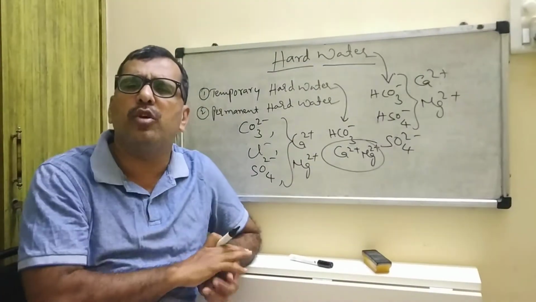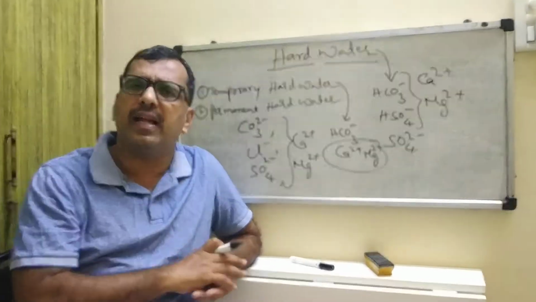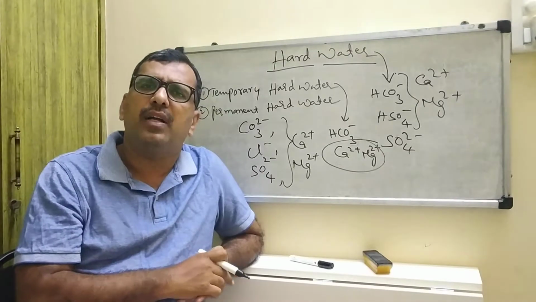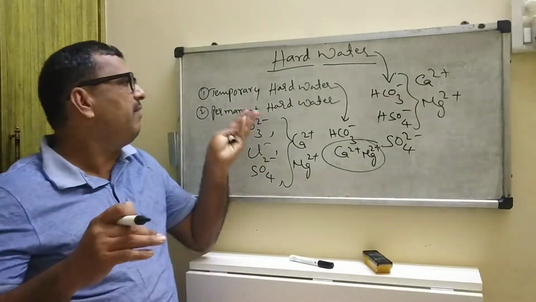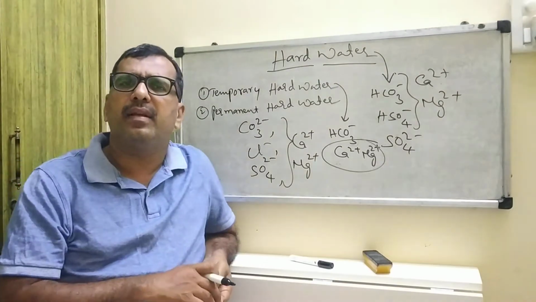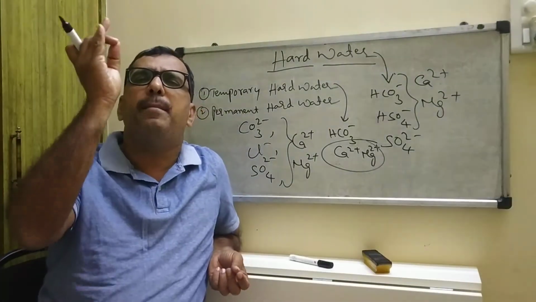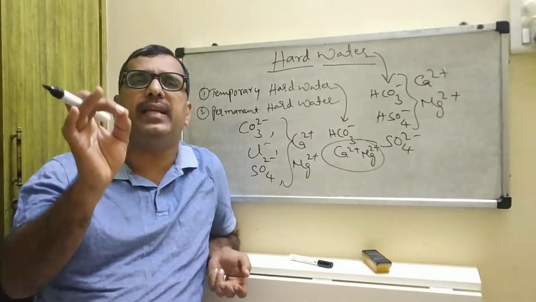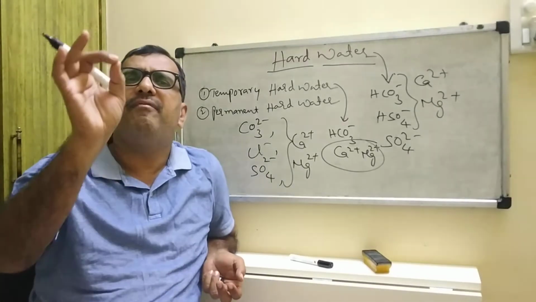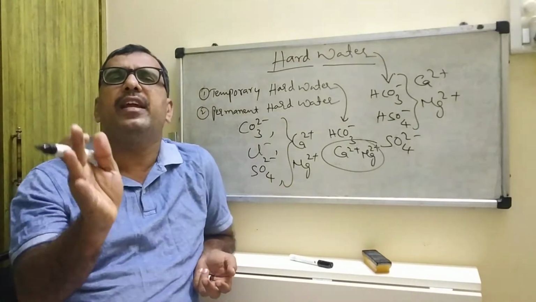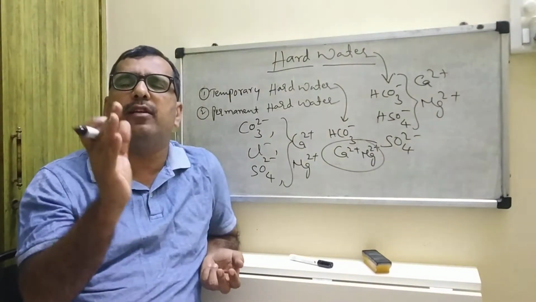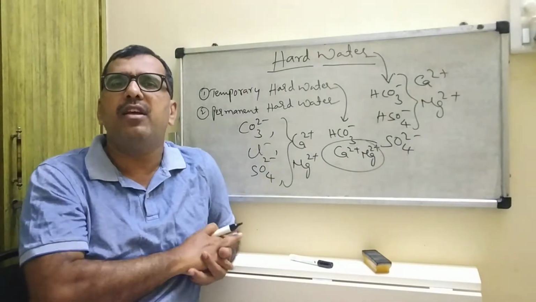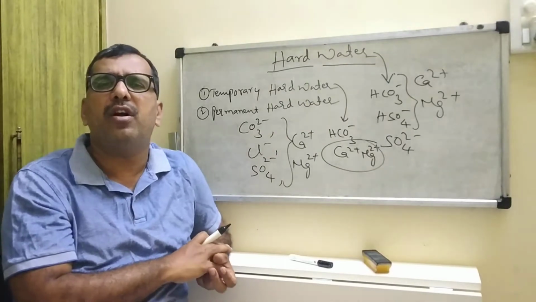So how are we going to remove temporary hard water and permanent hard water to make it soft? First, temporary hard water can be removed by two methods. One is by boiling, a simple method. By boiling we can convert the temporary hard water into soft water. Number two is Clark's method, another method for purification of temporary hard water.